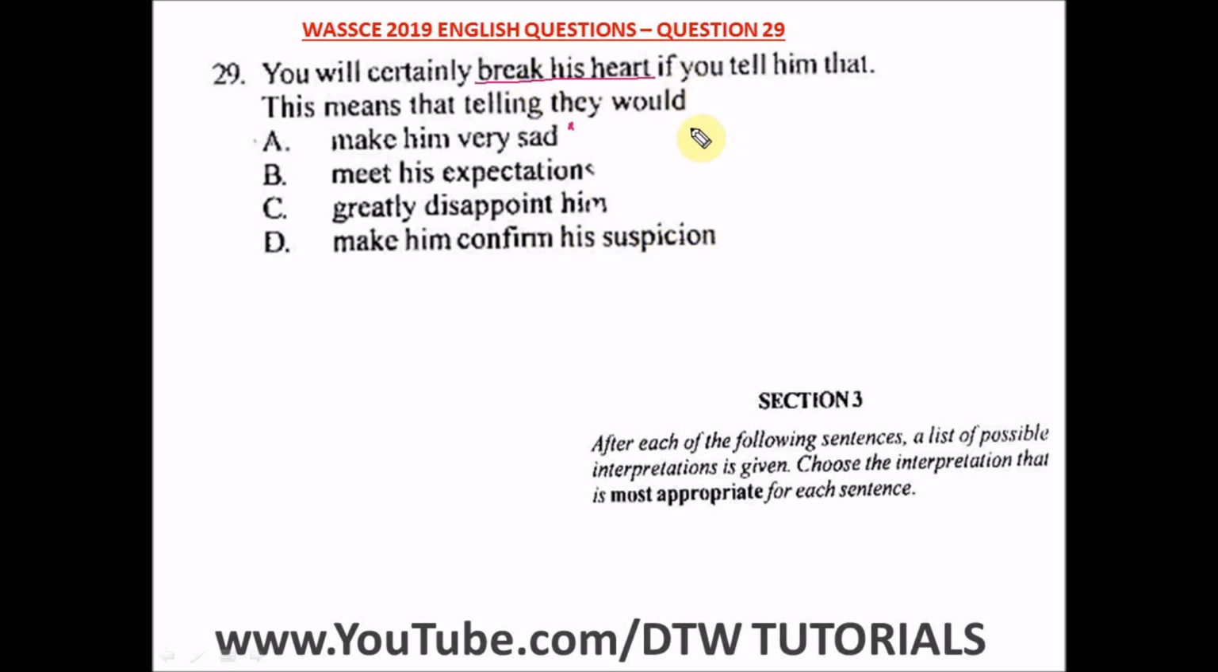No. Breaking someone's heart is making someone sad. So the best option here, the right option here is make him sad. So it's option A. So make him very sad. This very also is important because it's about breaking someone's heart. Okay, so make him very sad. This is the right option A.